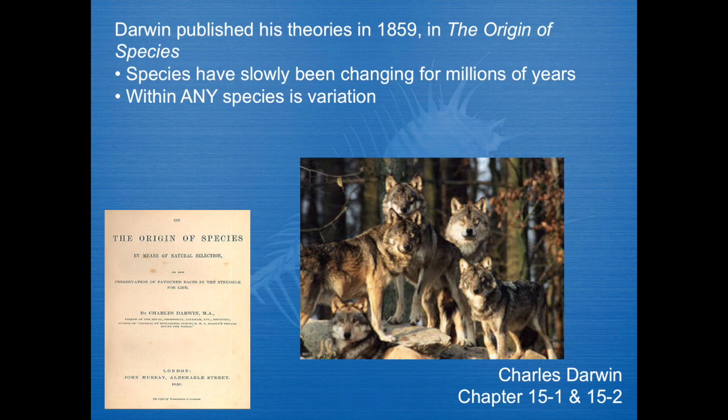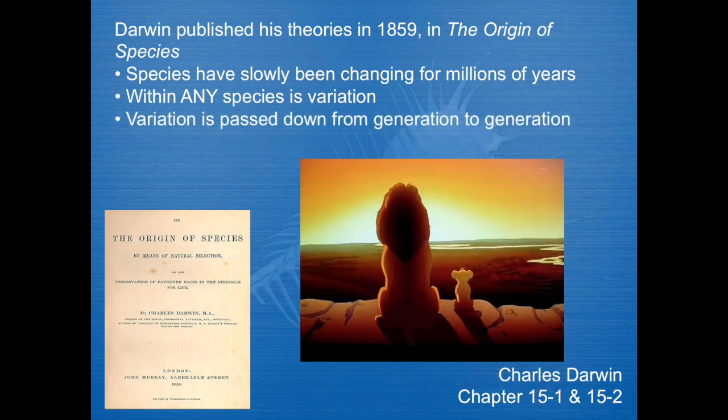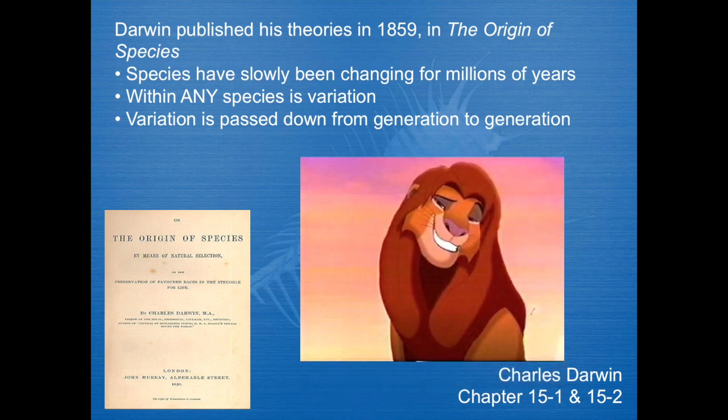Now, you look at this small pack of wolves here, and yeah, obviously they do look similar, but some wolves are bigger, some are thinner, some are taller. They have different color patterns. Some can perhaps hear better, see better. Some are probably stronger, smarter. There's variation in any species. And that variation is passed down from generation to generation. I use, for instance, the example of the Lion King. Mufasa passed down his wonderful traits to his son, sadly not before he met his demise. And his son inherited a lot of his great traits.